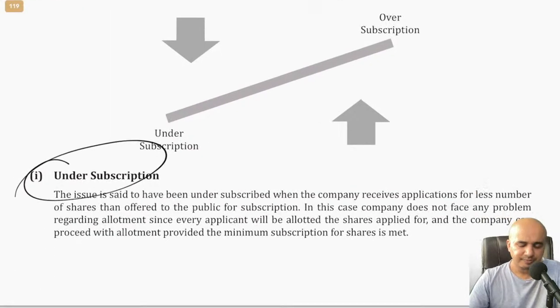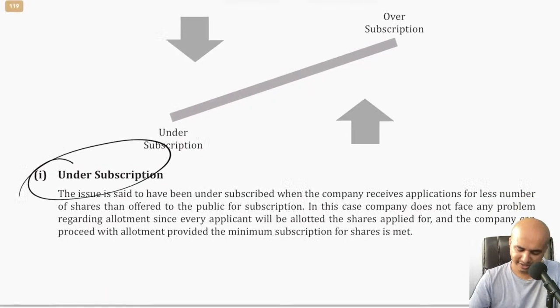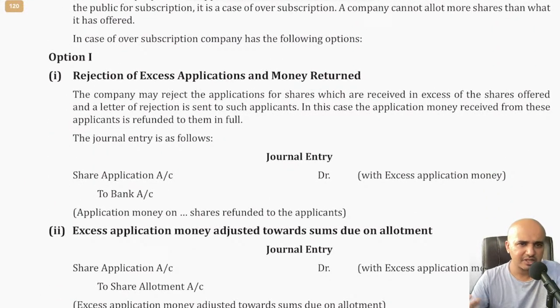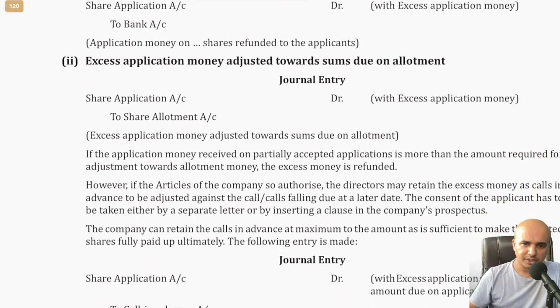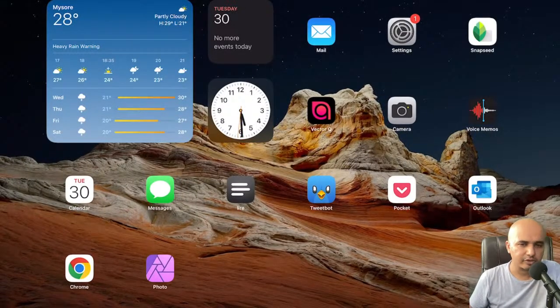Now that minimum subscription is 90% according to the SEBI guidelines. So that is there. Under subscription, over subscription. Anyway, under subscription is covered also under underwriting. You will study that. Today we won't be able to discuss all that. Now let us go back to that problem and then we'll look at a few journal entries, and also later on we'll look at the examination question papers, at least the recent ones, so that we'll get an idea as to what kind of questions the institute might ask in the final exam.